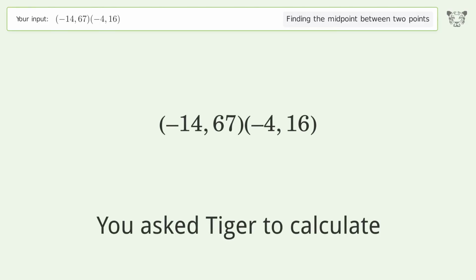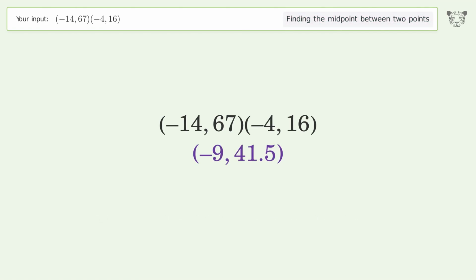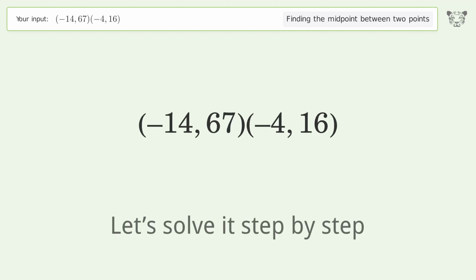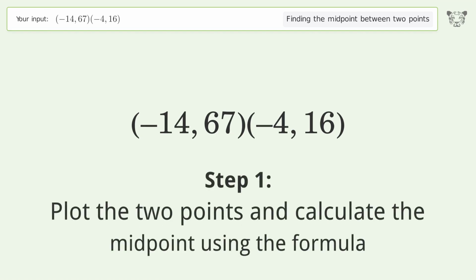You ask Tiger to calculate. This deals with finding the midpoint between 2 points. The midpoint between the 2 points is -9, 41.5. Let's solve it step by step. Plot the 2 points and calculate the midpoint using the formula.